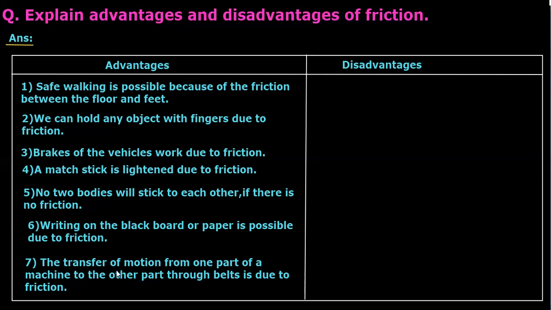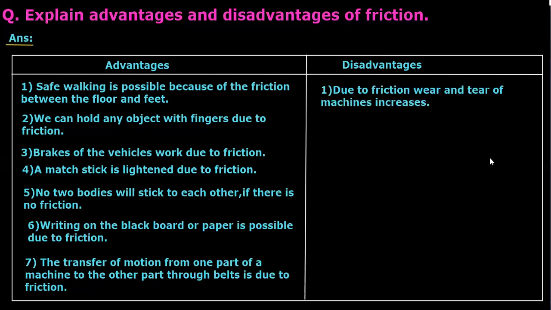I will tell you one example. You might have seen a flour mill, right? Or a grinding machine, we can say. Any grinding machine. There is a belt and one pulley connected to the motor. So there is friction between that belt and that pulley. That's why it is possible to rotate. Okay. Or it is possible to pull something around. Yes. If there is no friction, then just the belt will move, not the machine or something. So that is also one advantage.